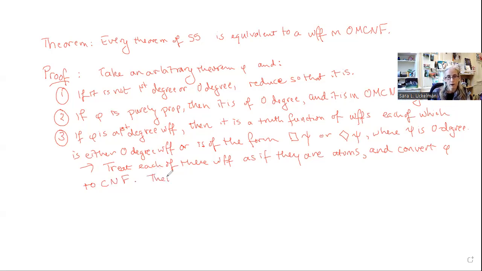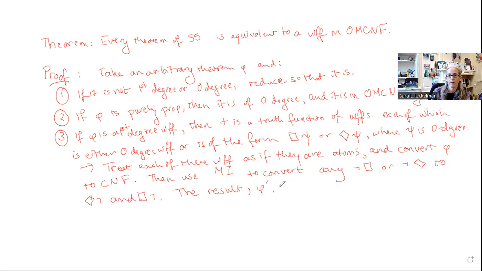Then use modal interchange to convert any not-box or not-diamond to diamond-not and box-not respectively, and the result, which we can call phi prime, will be in modal conjunctive normal form. So we are almost there, because we want to get to ordered modal conjunctive normal form. So that is step 4.